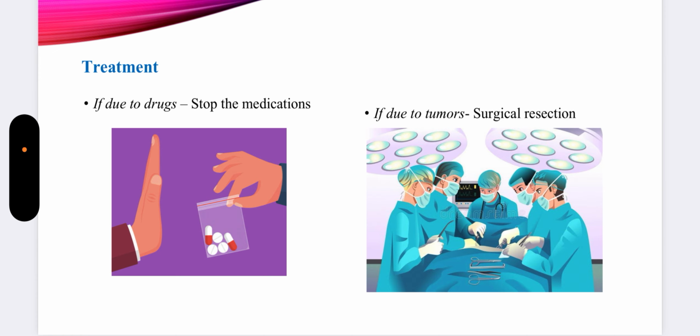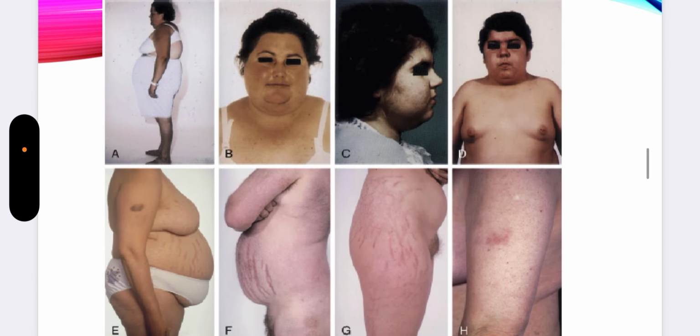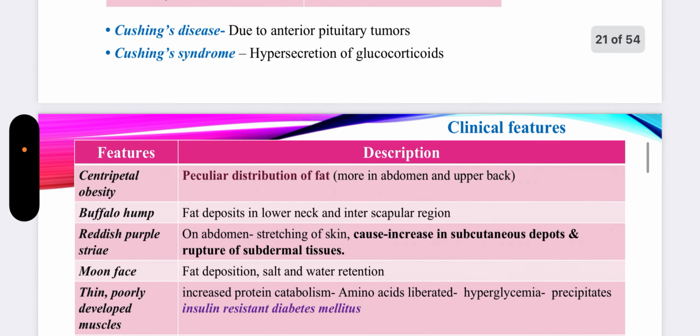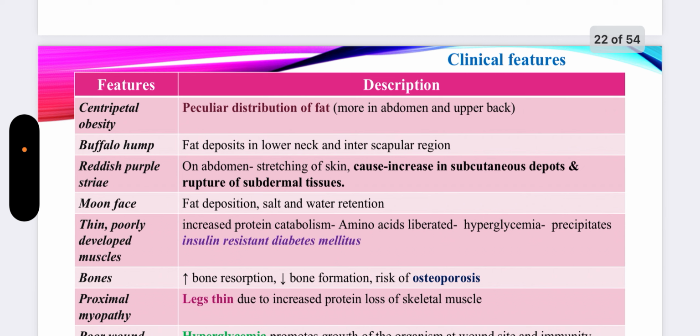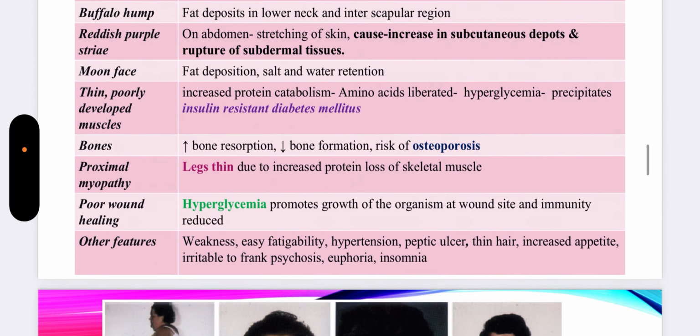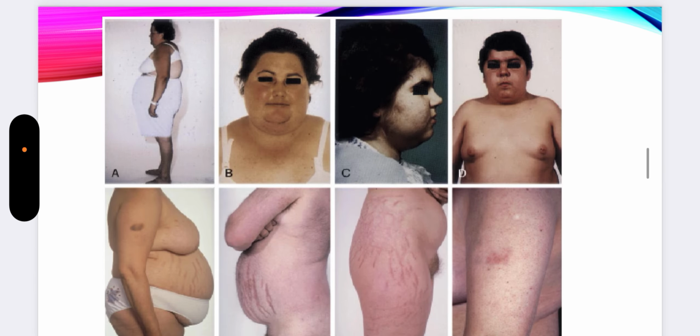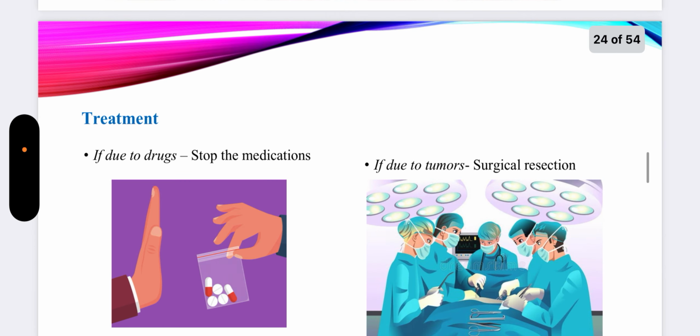If a question is asked about Cushing syndrome, you will have to tell about the causes, what are the clinical features and the physiological basis of each and every clinical feature. I told you the physiological basis of centripetal obesity, why buffalo hump occurs, what is the reason for reddish purple stria, why moon face occurs, why there is occurrence of insulin-resistant diabetes mellitus, why there is risk of osteoporotic fractures. You can see the images over here. And lastly, we talked about the treatment of the clinical condition as well.